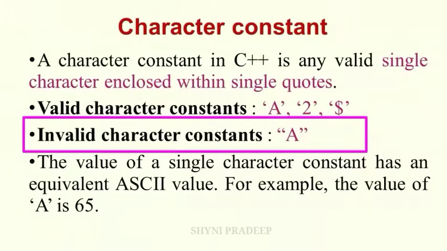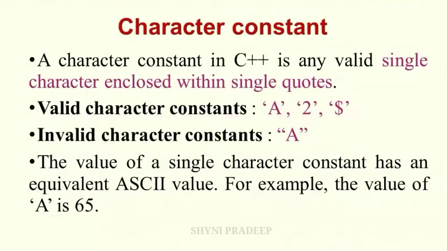And next, some of the invalid character constants are given. "A" in double quotes. This is invalid because it is enclosed within double quotes. A single character enclosed within single quotes is called a character constant. If you give double quotes, it is not a character constant. The value of a single character constant has an equivalent ASCII value. For example, the value of A is 65, the value of B is 66, the value of C is 67, and so on.